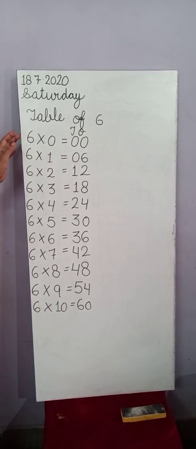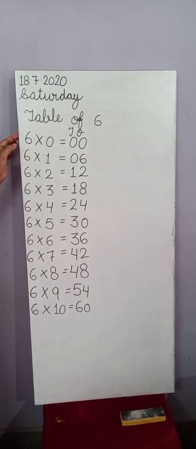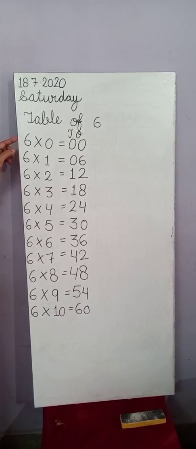You will learn this table and we will repeat again table of 6.